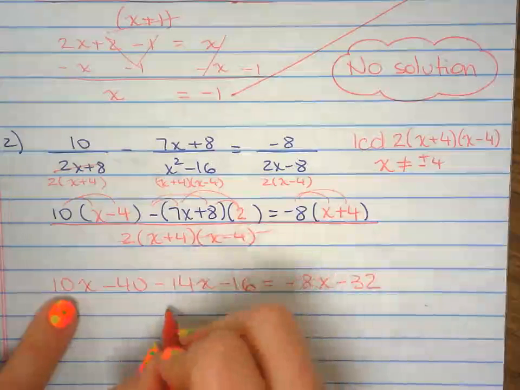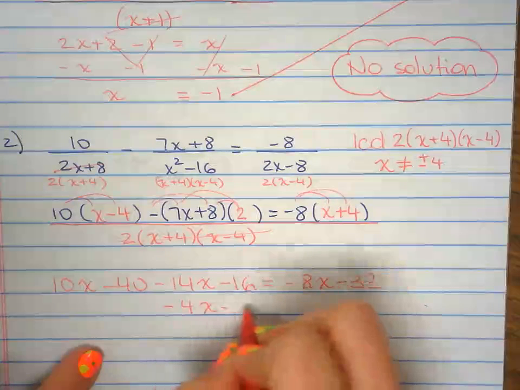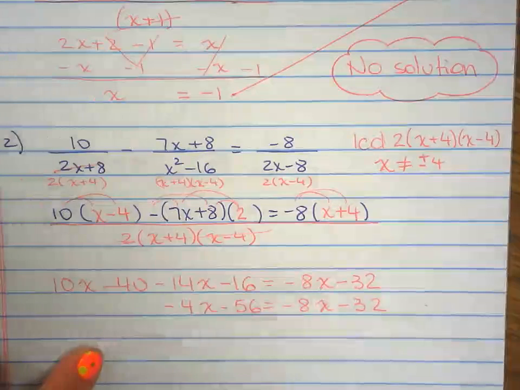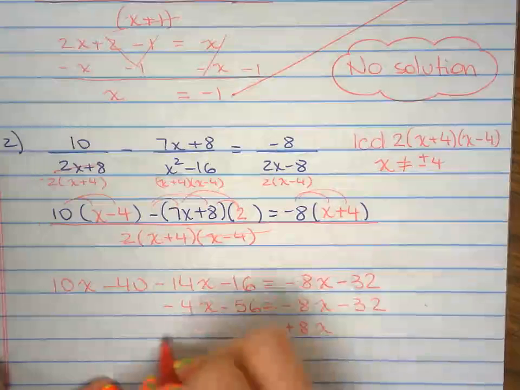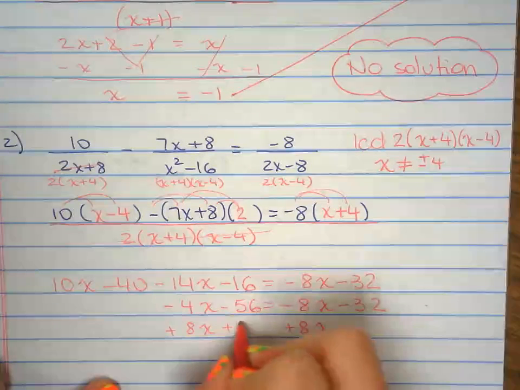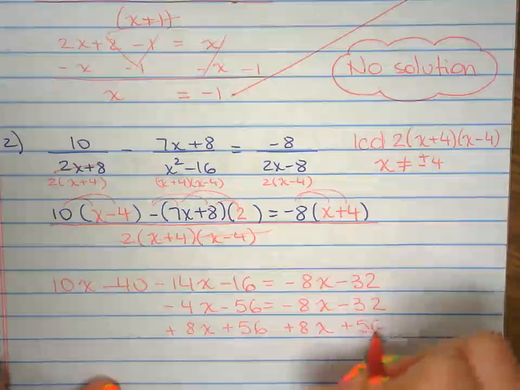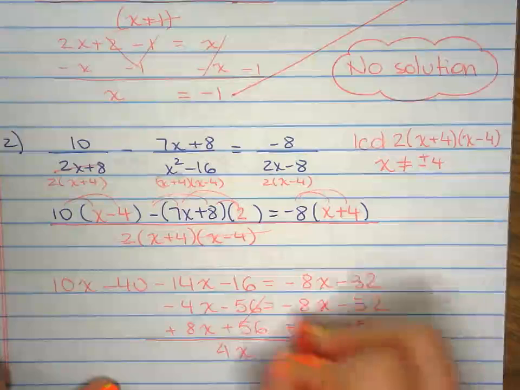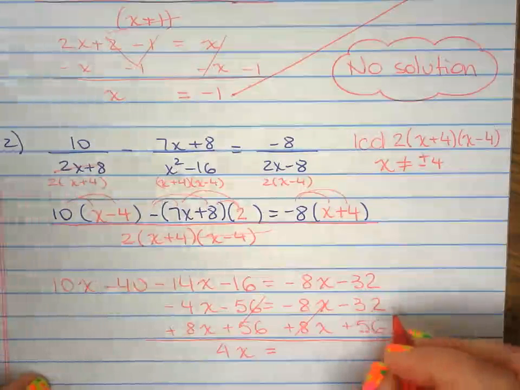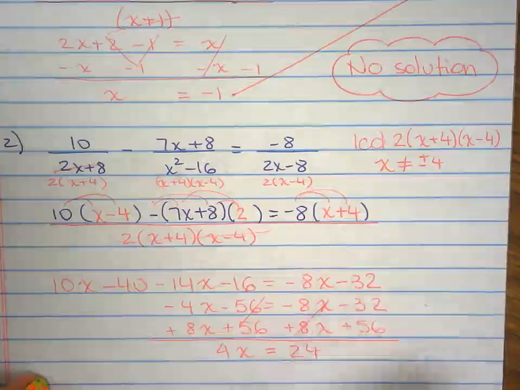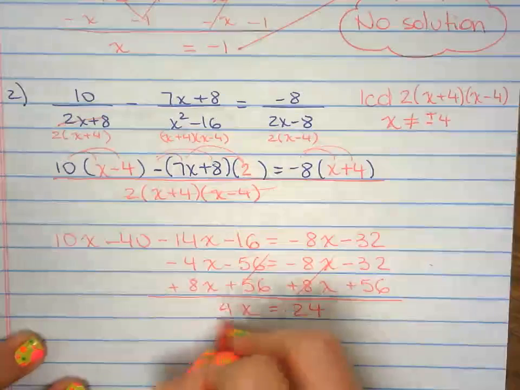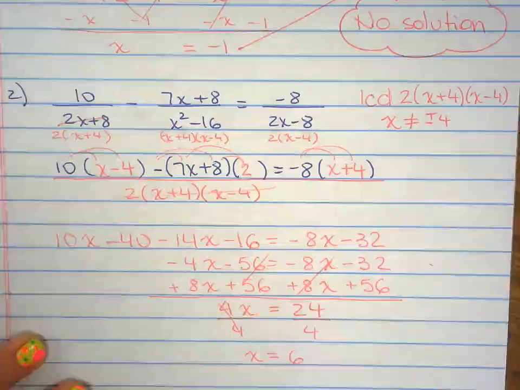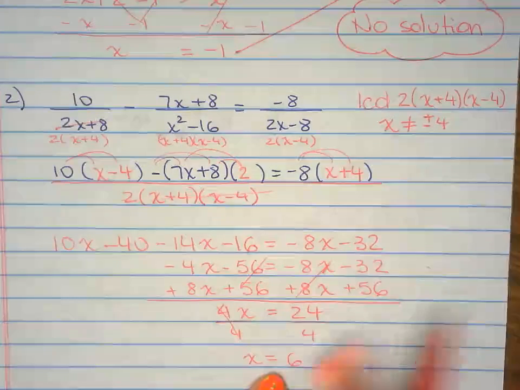I'm going to combine. I'm going to add 8x to both sides. I'm going to add 56 to both sides. Here I have 4x. Here I have 24. Divide by 4. So x equals 6. I got x equals 6.